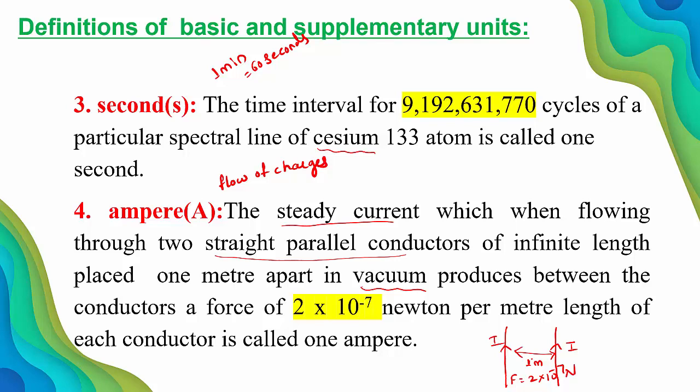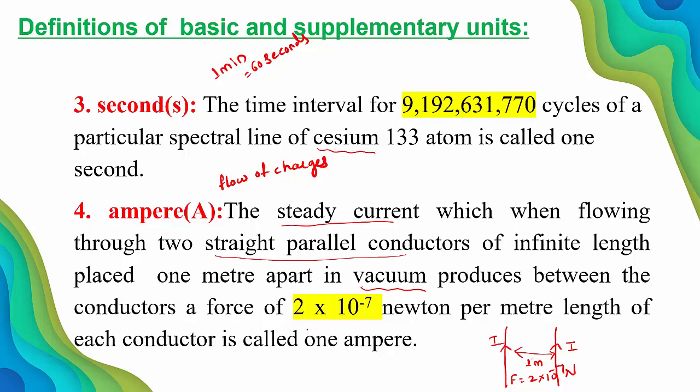In detail, you are going to study this in PUC second year. Now we are going to concentrate only on the definition. Here they considered two parallel conductors, distance between them is 1 meter, the length is infinity, and we keep them in the vacuum, so a force is exerted between them.